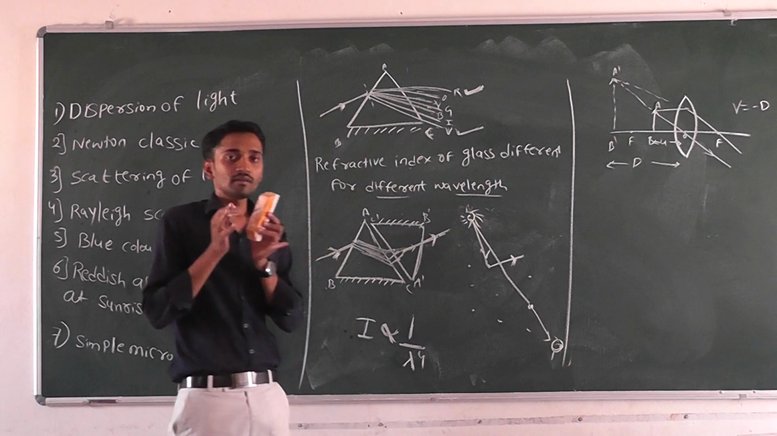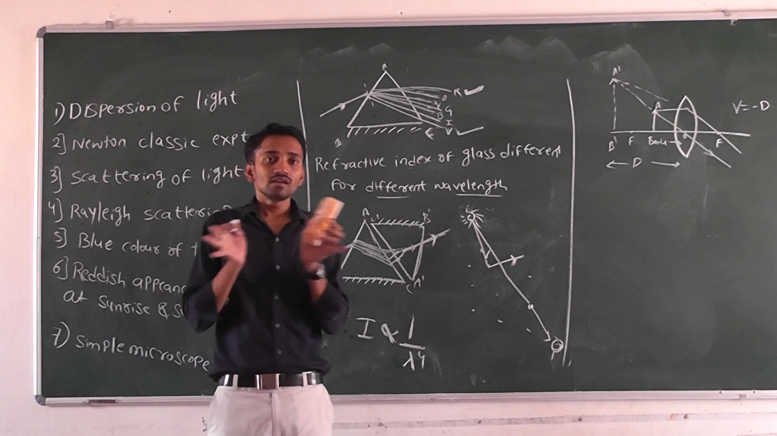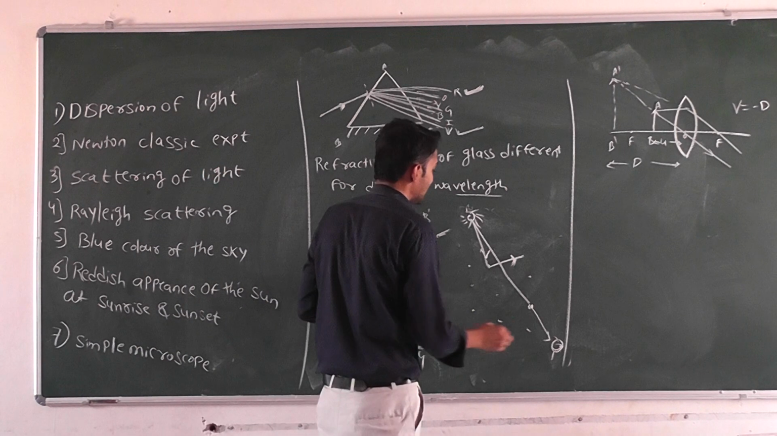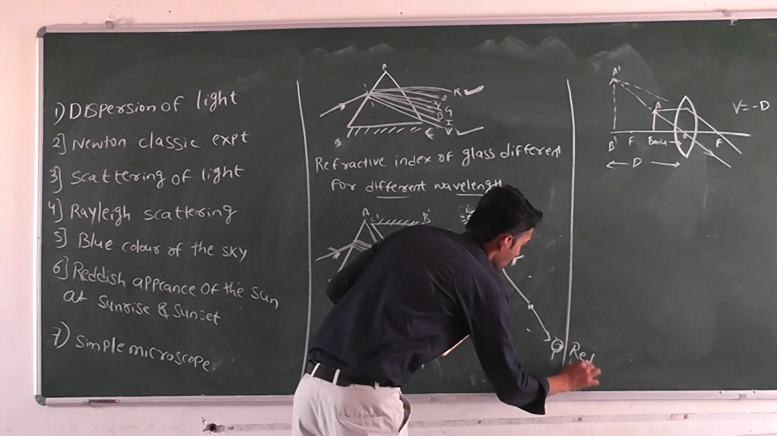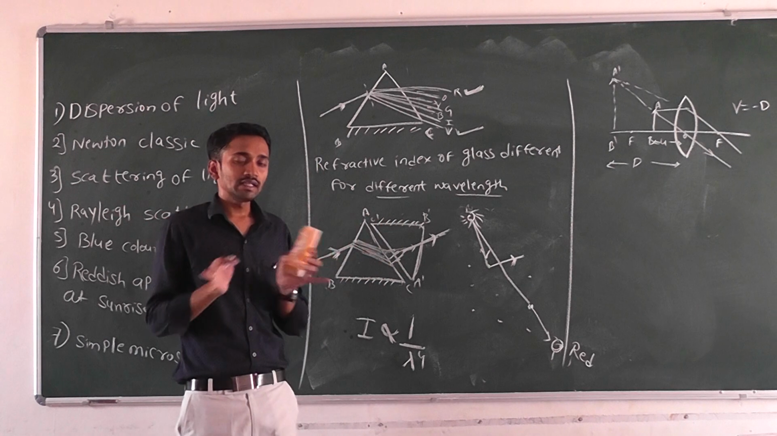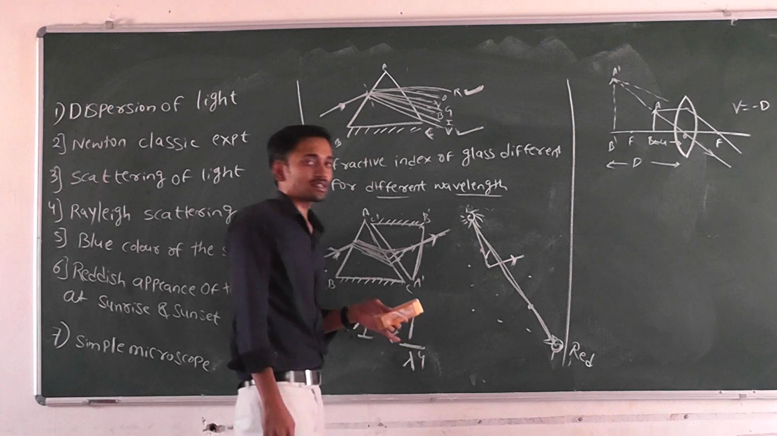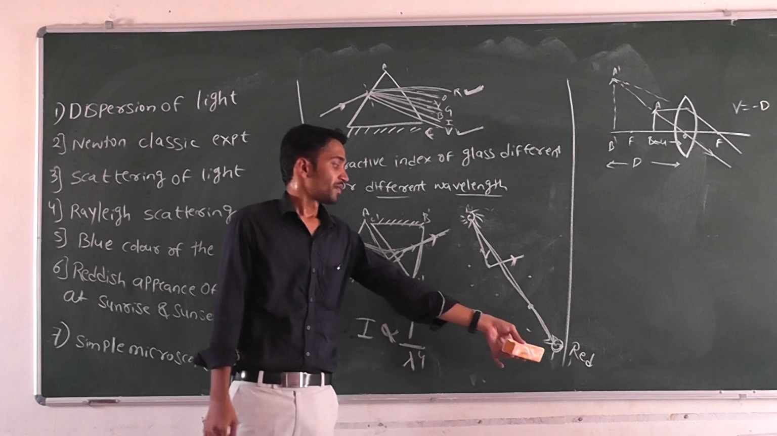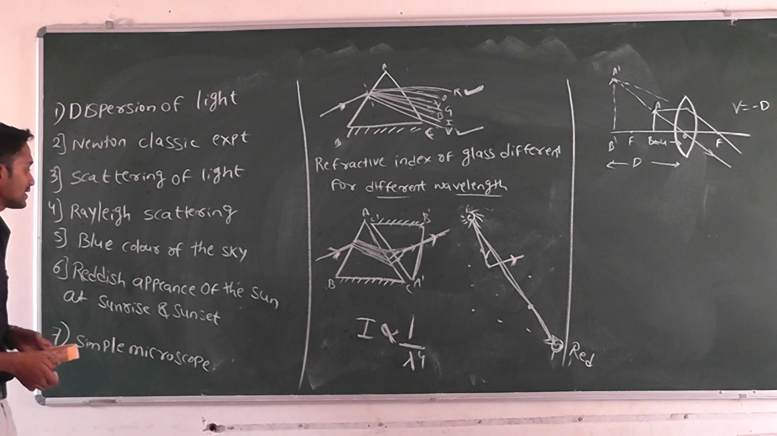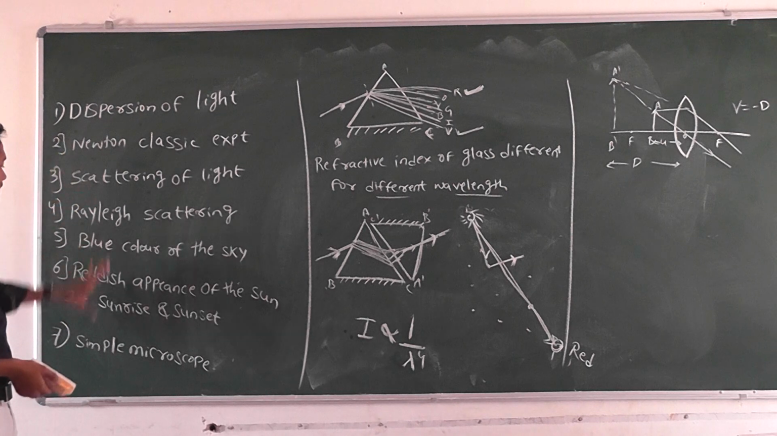When the white light ray comes from the sun to the earth, all the colors are scattered more compared to red color. Red color is least scattered. All the colors move in different directions, but red reaches our eyes from the sun to the human. So we can see the reddish appearance of the sun at sunrise and sunset. So these are the concepts.